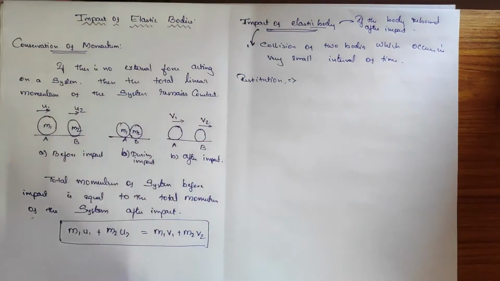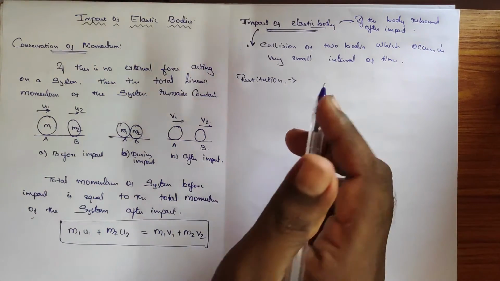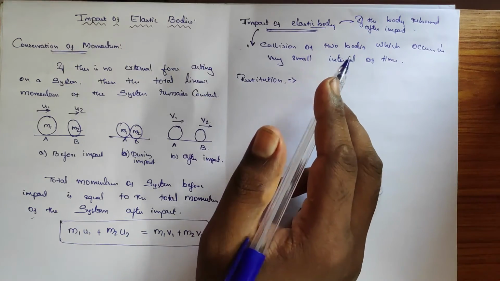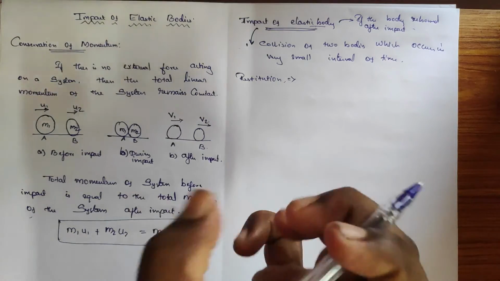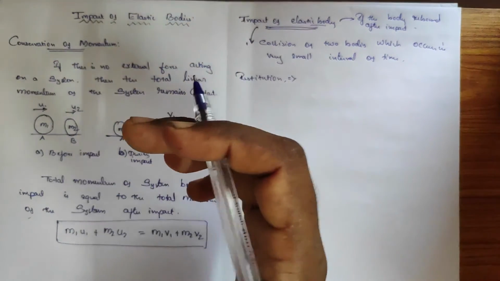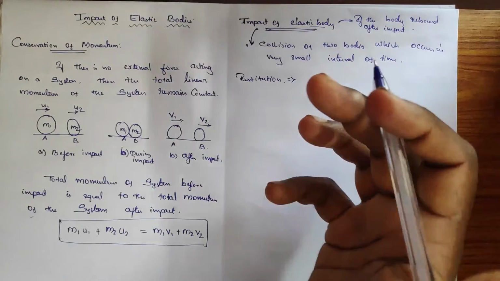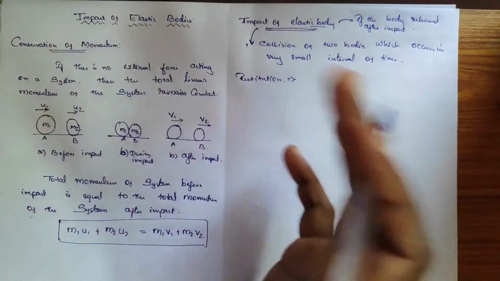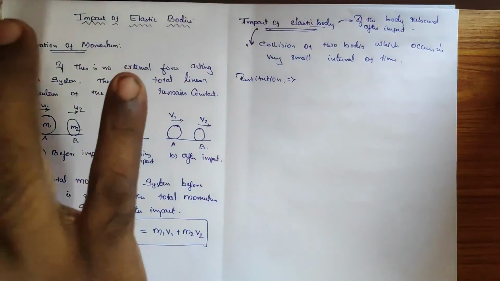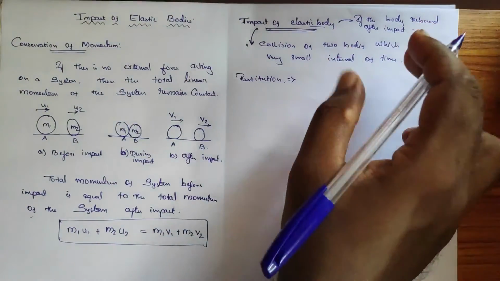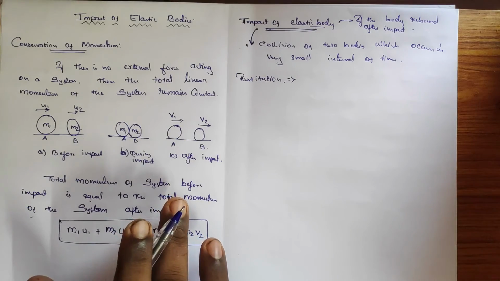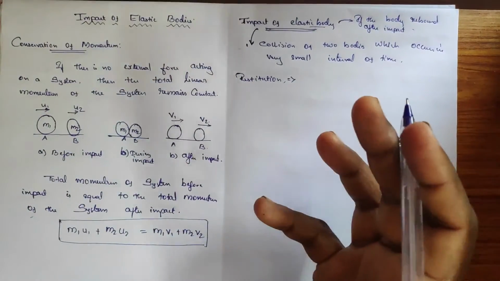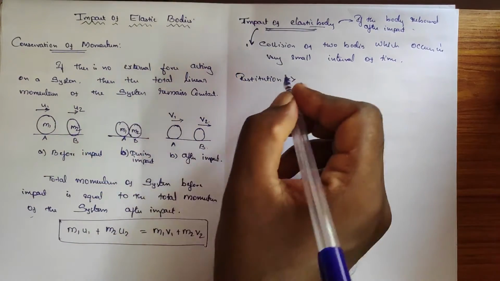So if I want to give an explanation about restitution, I can say whenever two bodies collide with each other, they tend to compress each other. Am I right? Since it is an elastic body, it just compresses. But since it is an elastic body, immediately after the collision, the two bodies will be regaining or rebounding their original shape due to their elasticity. So this process of regaining the original shape is called restitution.